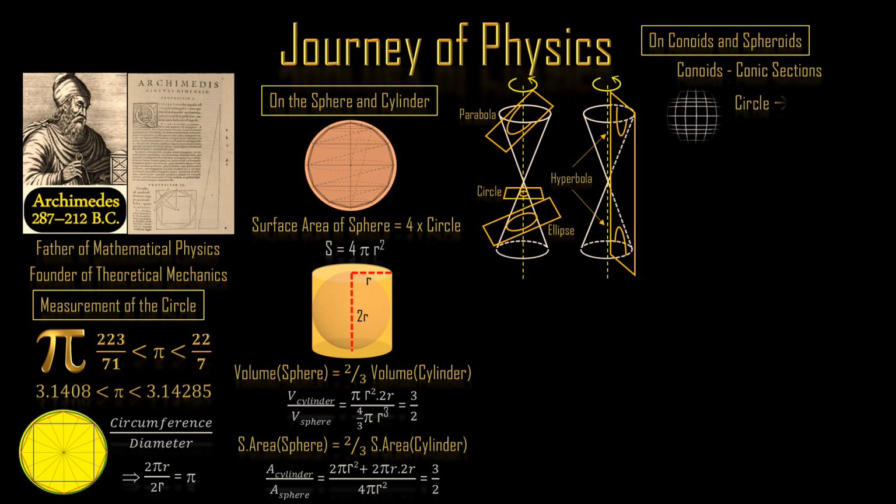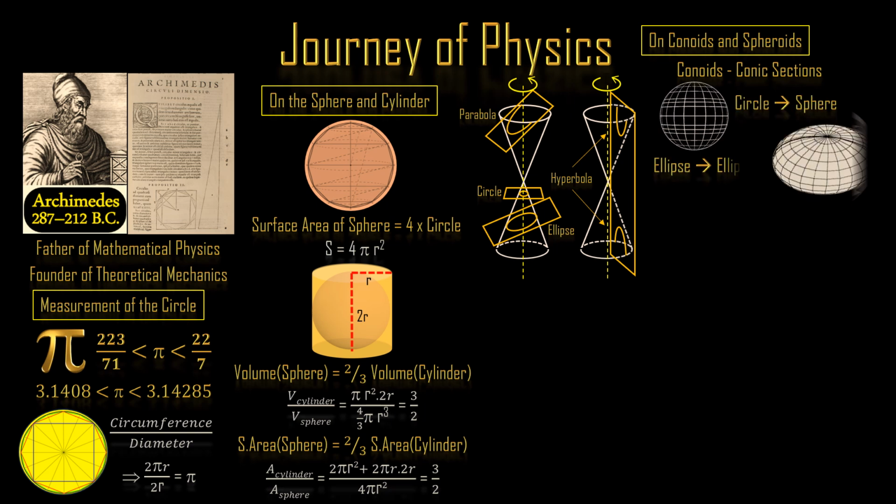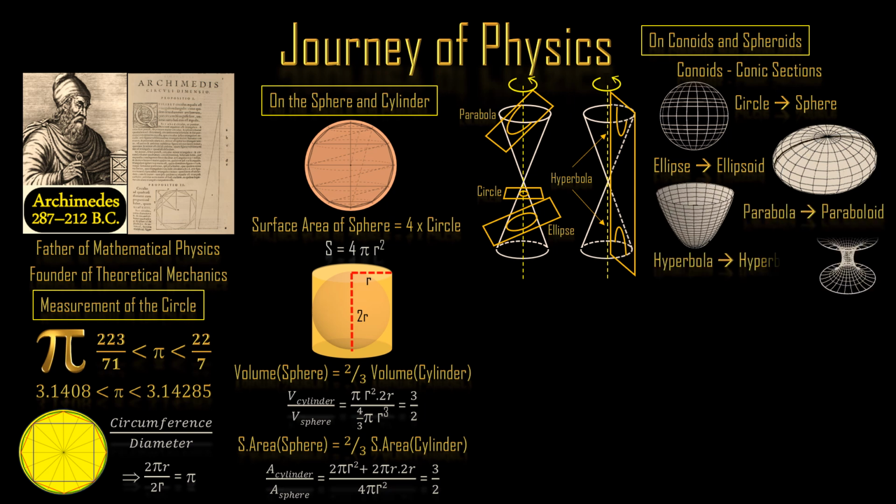A circle becomes a sphere. An ellipse becomes an ellipsoid of revolution, also known as a spheroid. A parabola becomes a paraboloid of revolution, and a hyperbola becomes a hyperboloid of revolution.